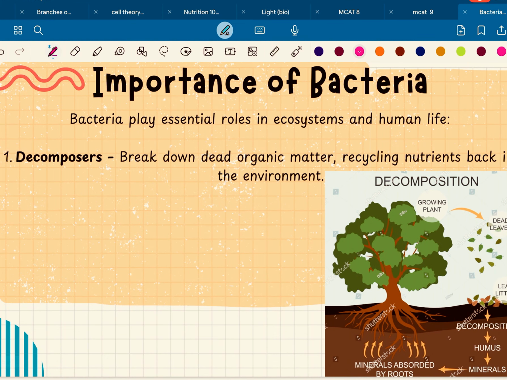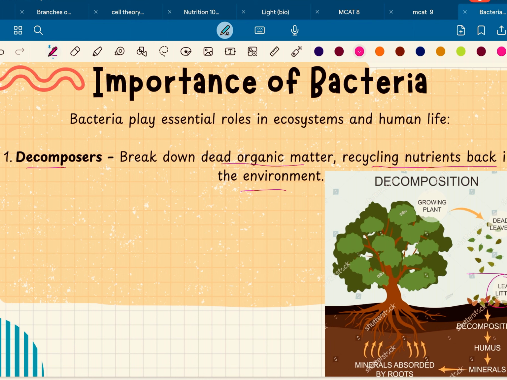Importance of bacteria. Bacteria act as decomposers. They break down dead organic matter, recycling nutrients back to the environment. So when a tree sheds its leaves, they fall onto the ground, forming a layer of organic matter called leaf litter. Decomposers such as bacteria and fungi break down the dead leaves into simpler substances. So basically, bacteria and fungi secrete enzymes that decompose the complex molecules in the leaves such as cellulose.